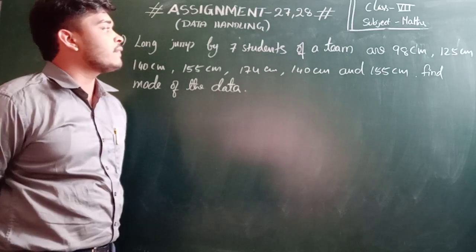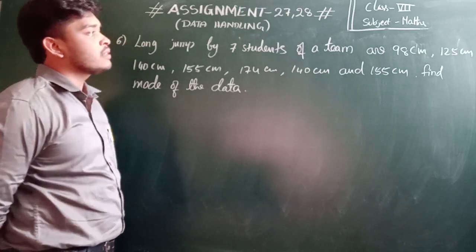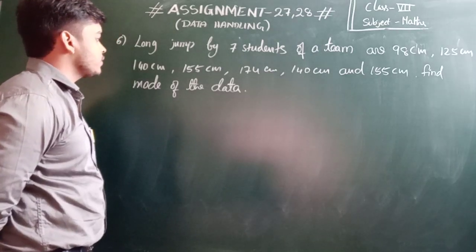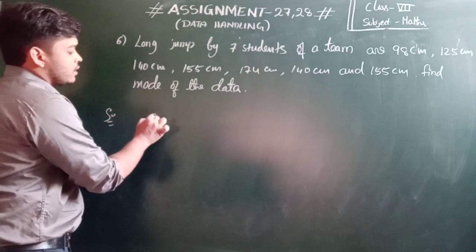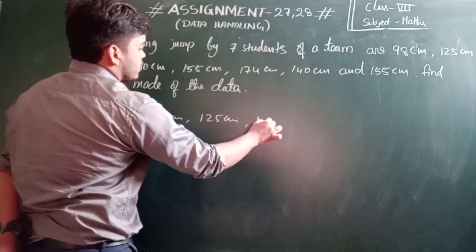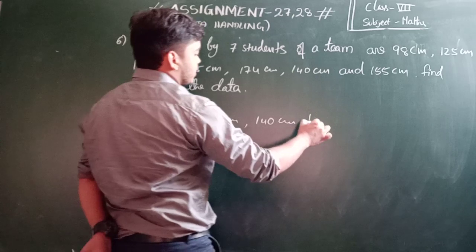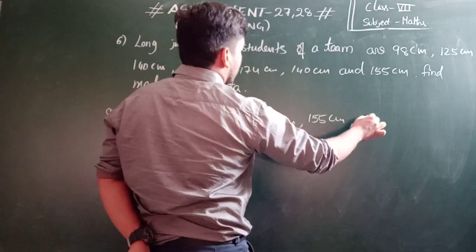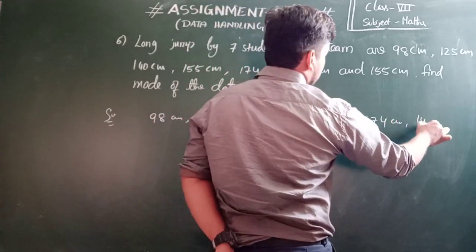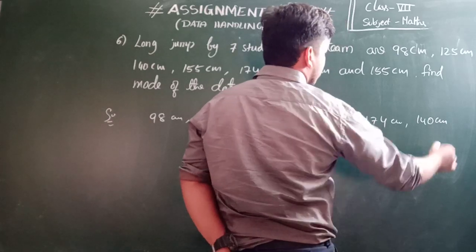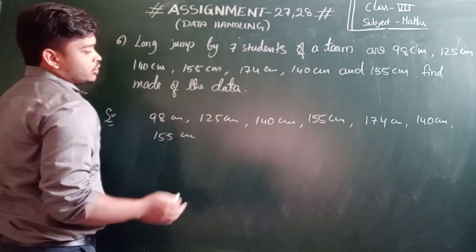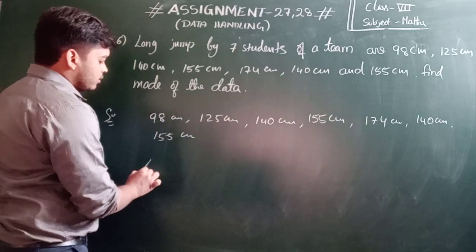Here, the long jump by 7 students. How much they jumped: 98 centimeters is one person, second person is 125 centimeters, third person is 140 centimeters, right? Fourth person is 155 centimeters, fifth person is 174 centimeters, sixth person is 140 centimeters, and seventh person is 155 centimeters.